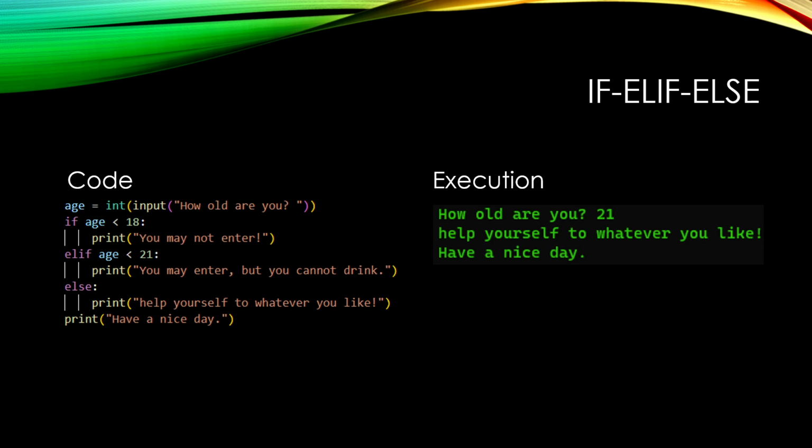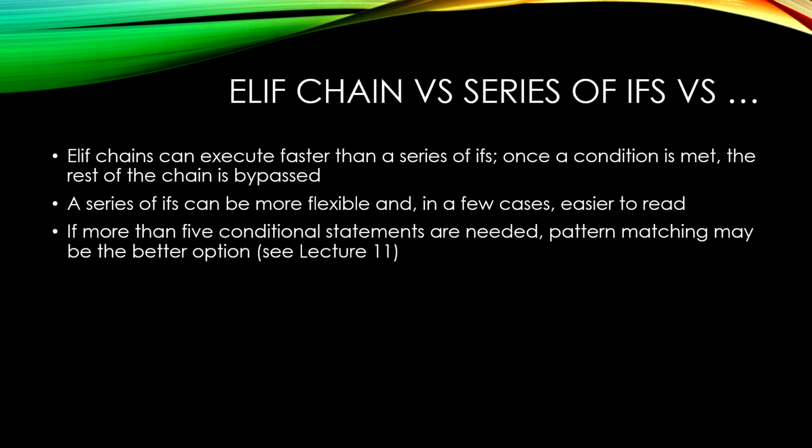We'll practice these until we're blue in the face, but there's one more point that I want to talk about, and that is whether we want to use just a string of if statements, an if, elif, else chain, or something else. Generally speaking, though this is not always the case, elif chains can execute faster than a series of ifs because only one of these is guaranteed to work. If you do an if, elif, else, one of these is going to work. If you just have a bunch of ifs, multiple of them can evaluate to true, and then they will all execute, all the ones that evaluate to true.